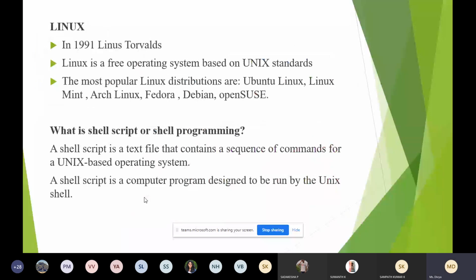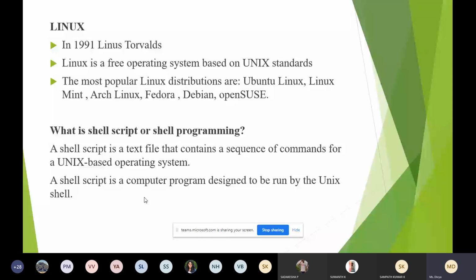Next, just to know about the Linux operating system. Linux started in the year 1991. You can see the year difference between Linux and Unix. Unix started in the 1960s, whereas Linux started in 1991. Linux is a free operating system based on Unix standards. So Linux comes under Unix.